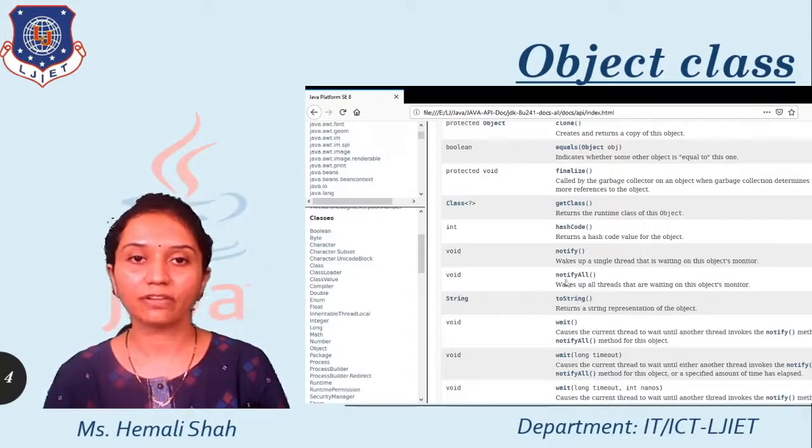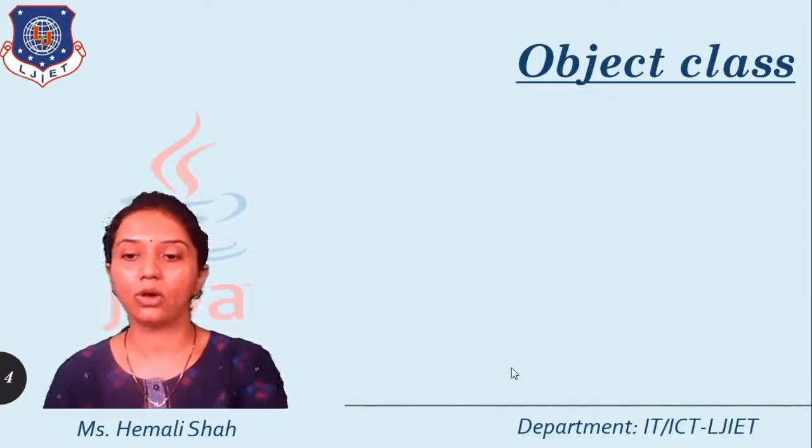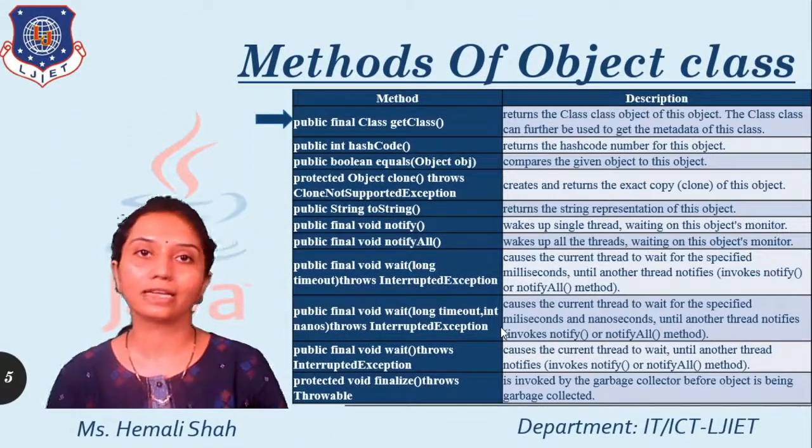So the toString function, hashCode function, getClass function, which returns the class, all these are the functions available in this Object class. Now I am going to cover all these methods over here also. So for that, let's move to the methods of this Object class. So here are the methods. Your first method is the getClass method.